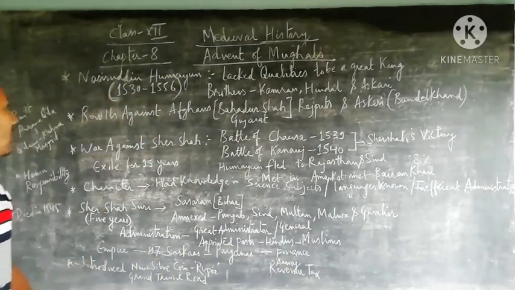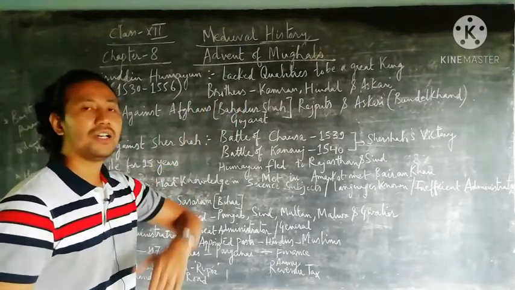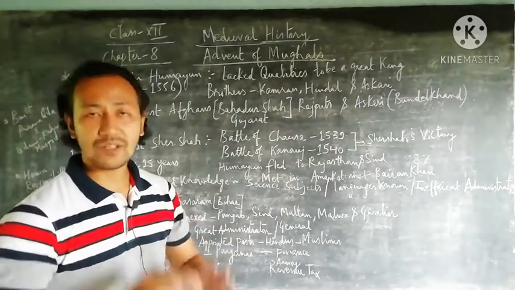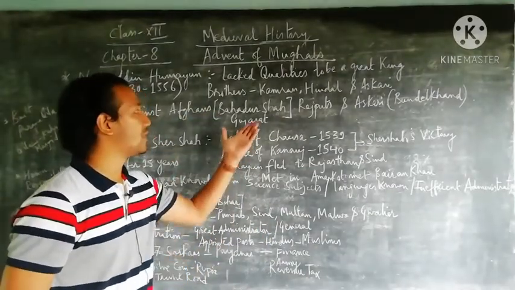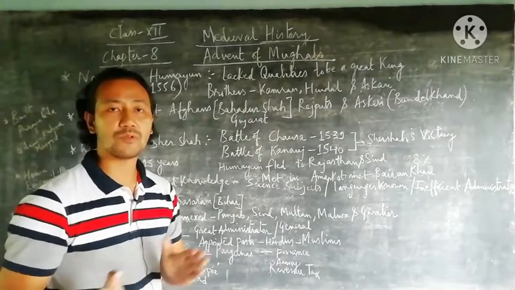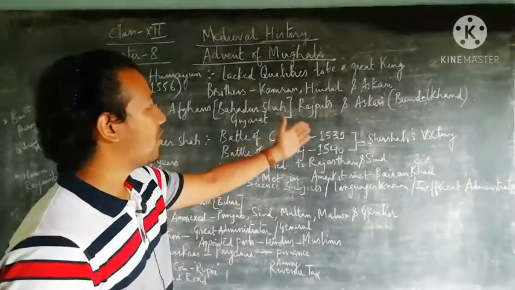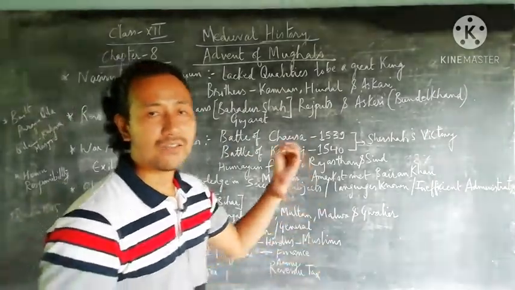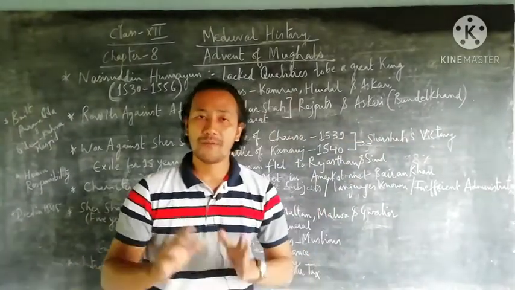Next, he also faced revolts from many kings and from different areas. From the Afghans, there was a leader known as Bahadur Shah from Gujarat who tried to revolt against Humayun, followed by the Rajputs, and then even his own brother Askari from Bundelkhand, Jaunpur or Bihar.